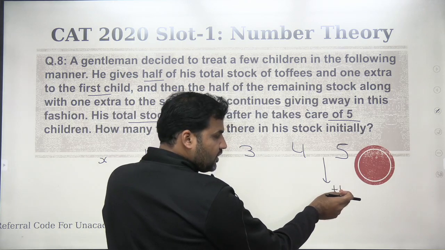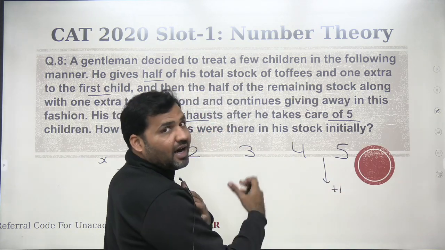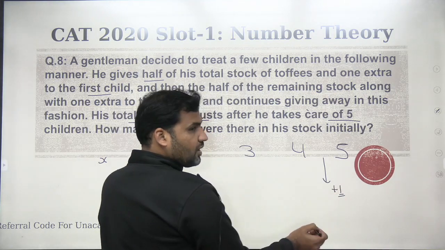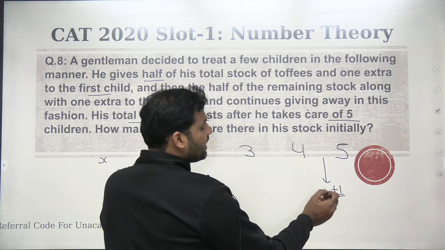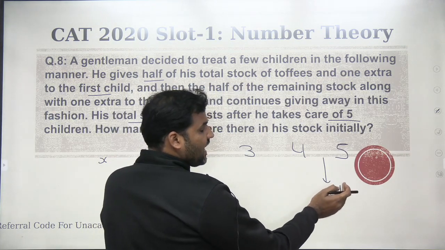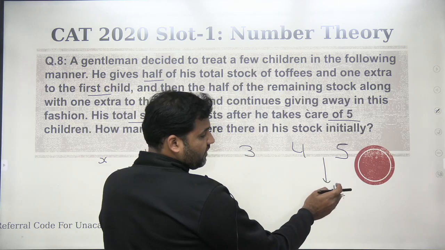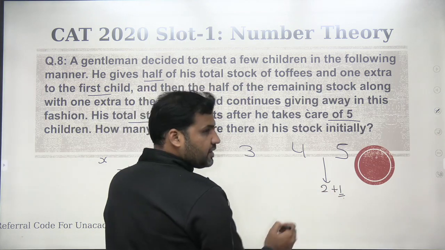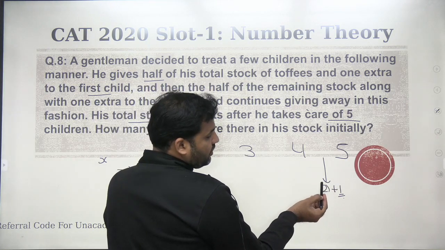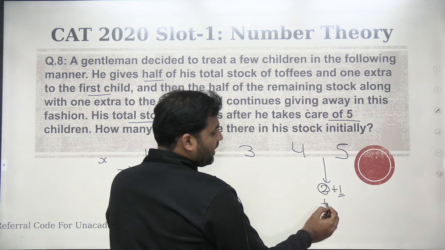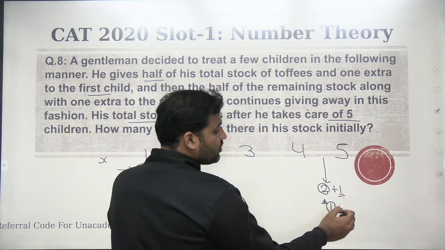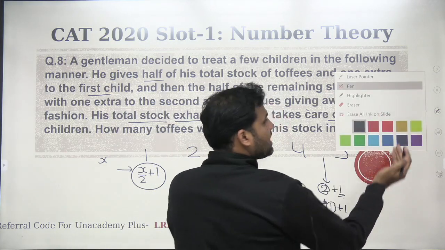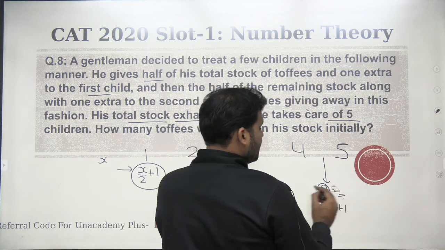And before giving that one toffee, he must have given half of his total toffees. And he will be left with one toffee after giving half of his toffees. So can I say before giving his last toffee, he will be having two toffees, right? Because if he has two toffees, he will be giving half of it. That means he will give one toffee and he will be left with one toffee, right? So what you need to do is just do the question in the reverse direction, right?